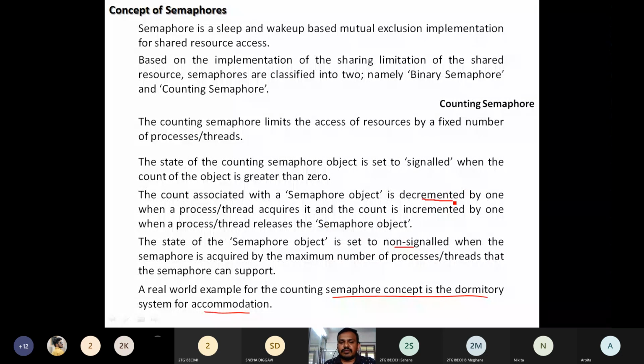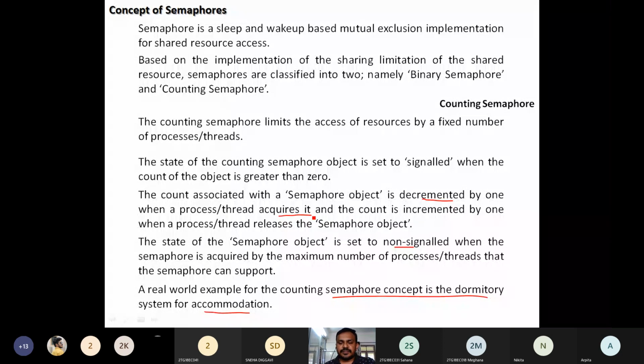So it is decremented by 1 when any process or a thread acquires it. So how many beds are left in that hall? 9. So the value of that semaphore object is 9. Then if anyone once again acquires a bed, what is going to happen? Obviously the count of this semaphore object keeps decreasing.